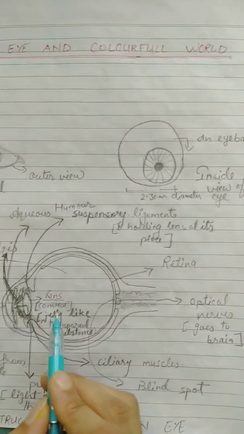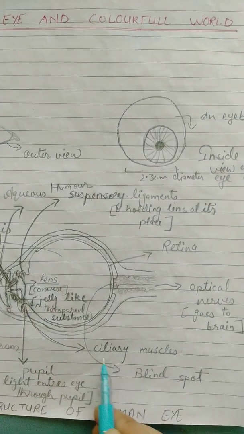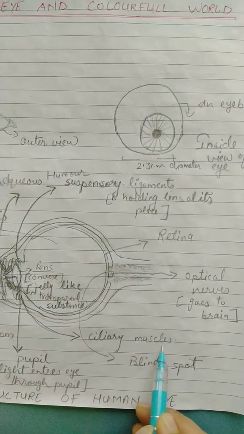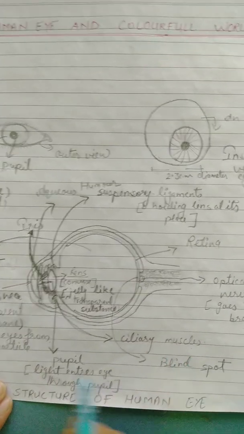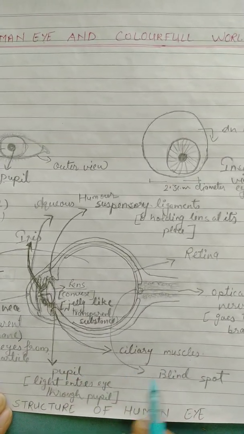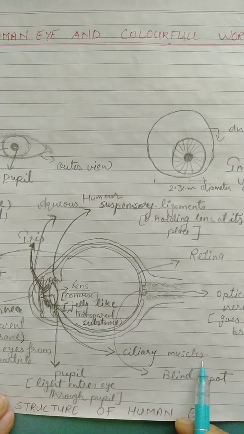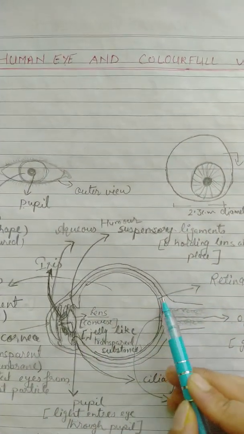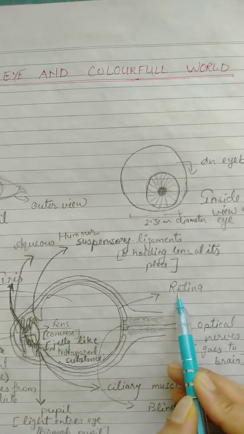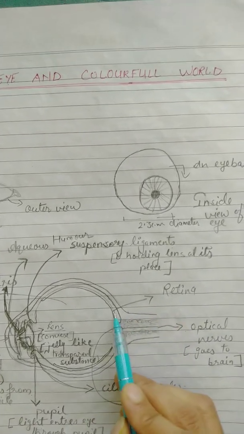And this structure is called the ciliary muscles. These muscles can press our lens and relax our lens but cannot be stretched. These muscles change the power of our lens. So the next one is the retina. Retina is a wall-like structure present at the back of the eye.